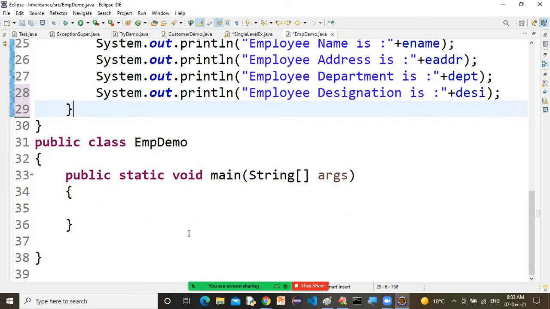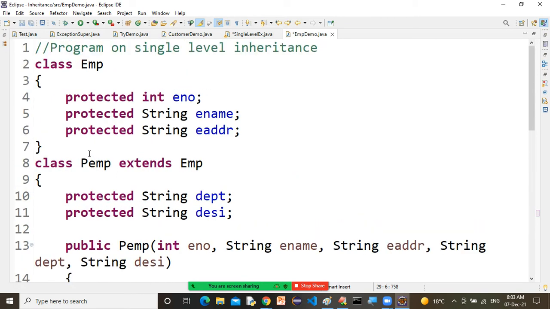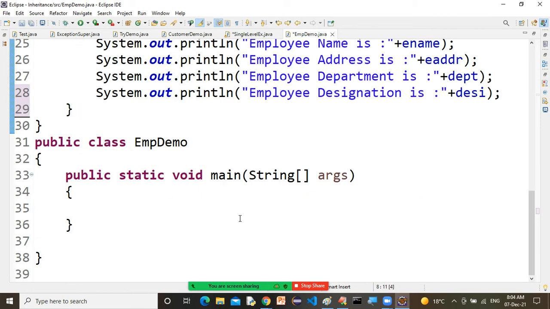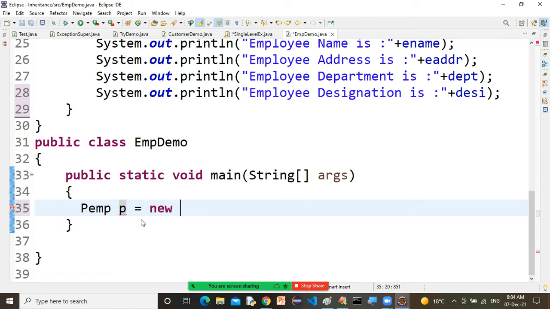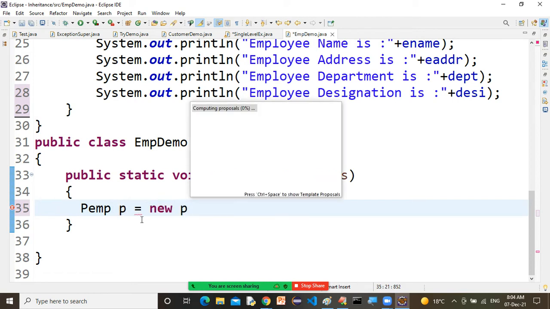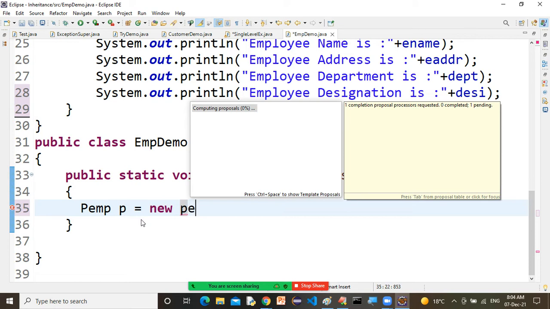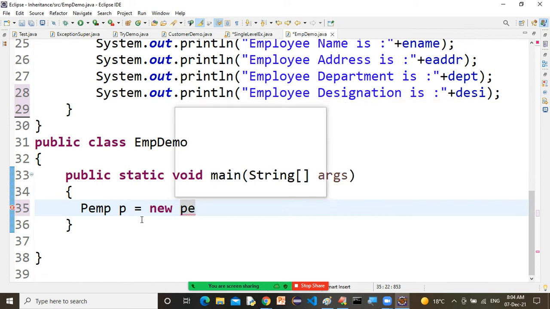Fine. Now, of course, here also we will create the object for PEMP. Why? Because in inheritance, we always create the object for the more specialized class. Remember this point well. Which one is more specialized? PEMP. So here we need to create PEMP. The moment we create the PEMP object, of course, we have a parameterized constructor.